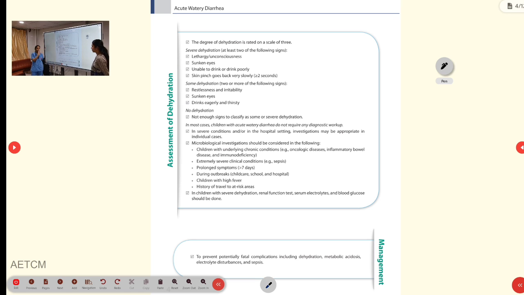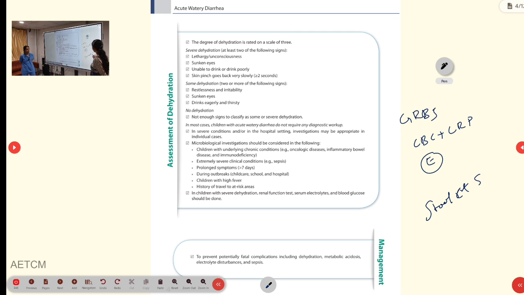Before that, we will have to check the GRBS. If the child is very drowsy, then first we will look for the GRBS. In case of fever and toxic symptoms, we will look for the CBC, CRP, and also the electrolytes. Then if there is any outbreak, you can also look for the stool routine, stool routine and culture.